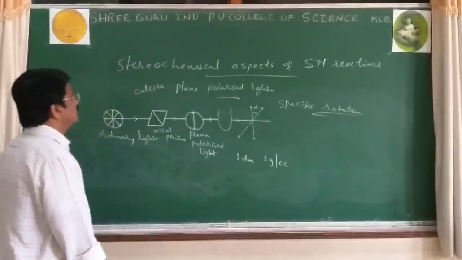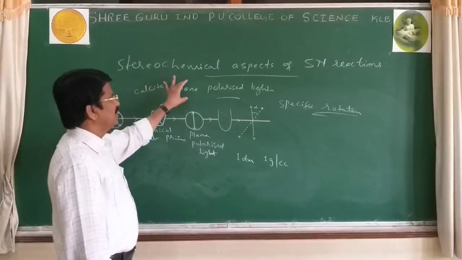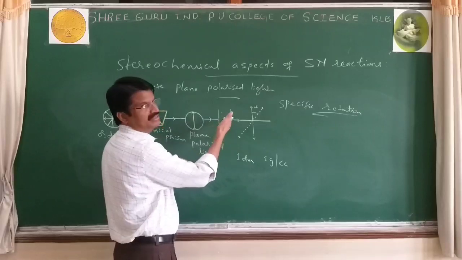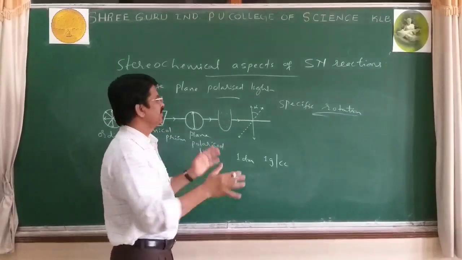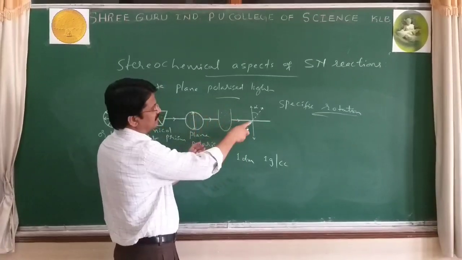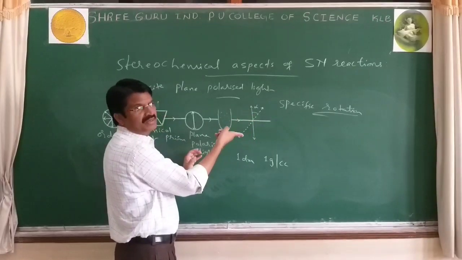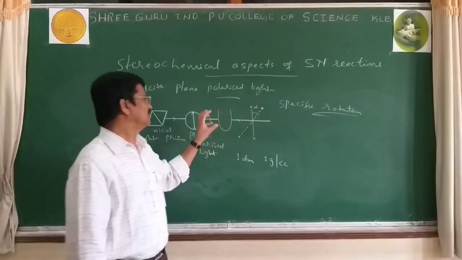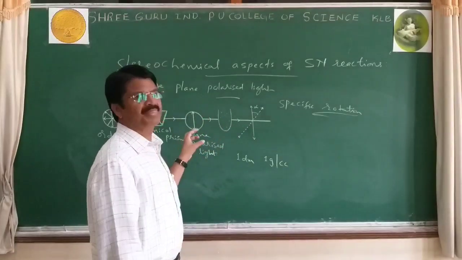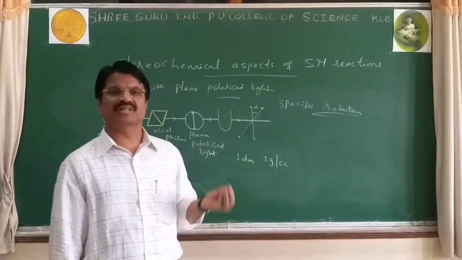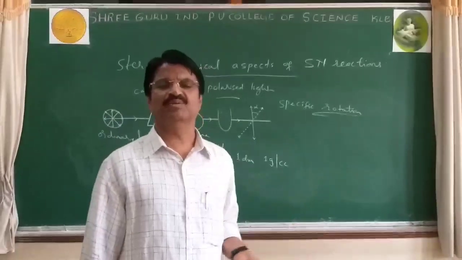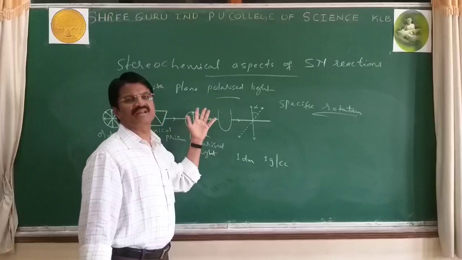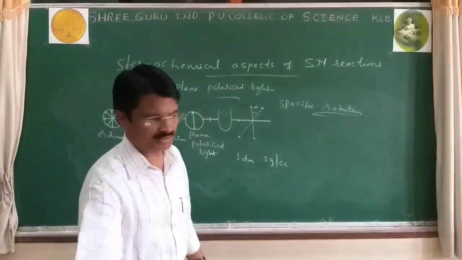Now you come to know what is meant by plane polarized light. If a compound like glucose, lactic acid, fructose, etc., rotates the plane polarized light, maybe clockwise or anti-clockwise, that compound is said to be optically active, and the phenomenon is called optical isomerism.